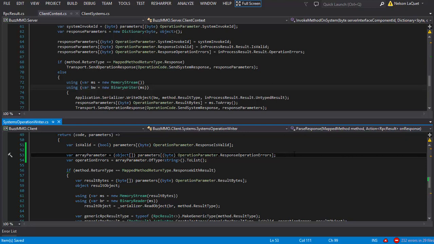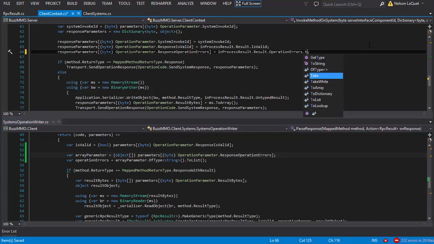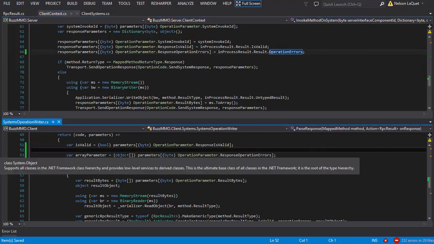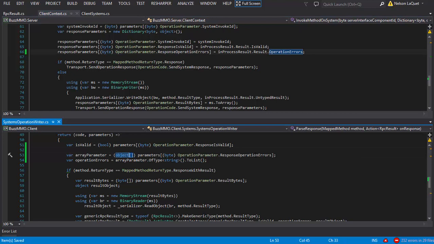The answer to that is simple: support both. First, the wrong answer is to come up here and say operation errors.toArray. That'll technically make it work both in memory and in production, but it introduces a new object allocation as well as copying a list to an array, which I don't want to do. What I'm going to do instead is think, well, wait a sec, object array and list are related.